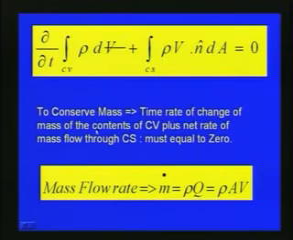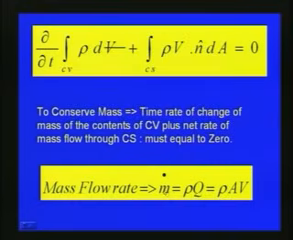That means to conserve the mass, the time rate of change of mass of the contents of the control volume plus the net rate of mass flow through the control surface must be equal to 0. So that gives the Reynolds transport theorem with respect to the conservation of mass. The time rate of change of the mass of the contents of the control volume plus the net rate of mass flow through the control surface must be equal to 0.